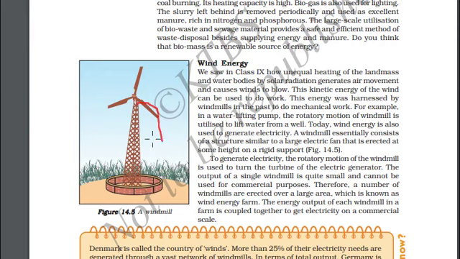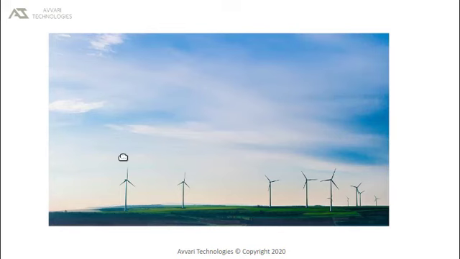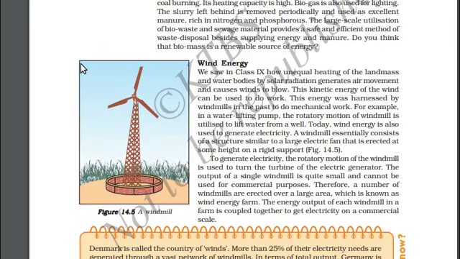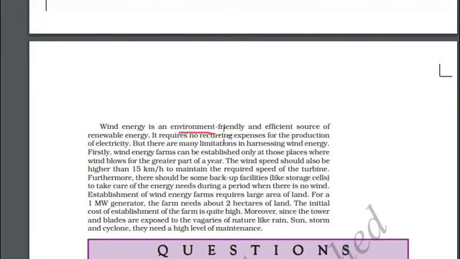The amount of electricity produced by a single windmill is significantly small, so we need to place multiple windmills at different positions in order to produce sufficient electrical energy. Wind energy is an environmentally friendly and one of the efficient sources of renewable energy. On the other hand, there are some limitations to harness this wind energy.